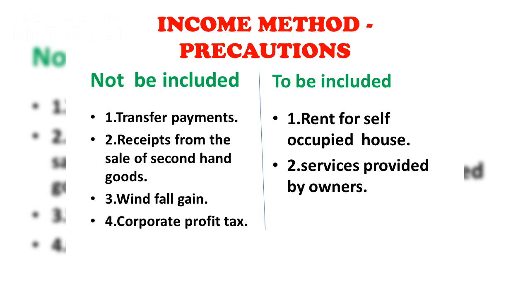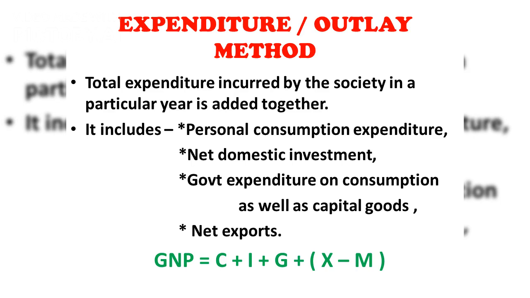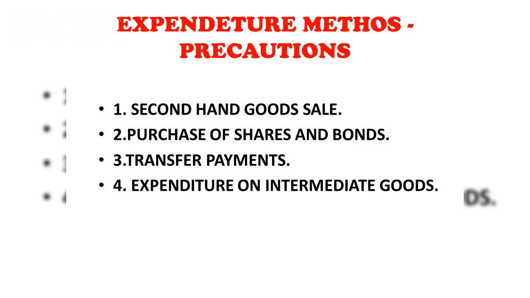purchase of second-hand goods. The income method calculates national income by adding up all the income generated in the production of national product. This includes wages, rent, interest, profits, and more. In the income method, certain items should not be included, such as transfer payments and receipts from the sale of second-hand goods. However, rent for self-occupied houses and services provided by owners should be included.